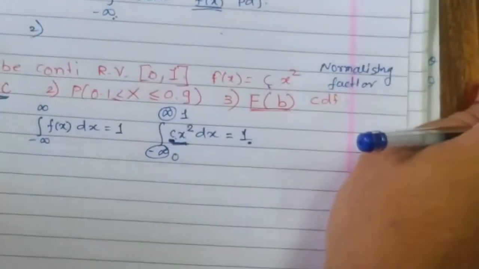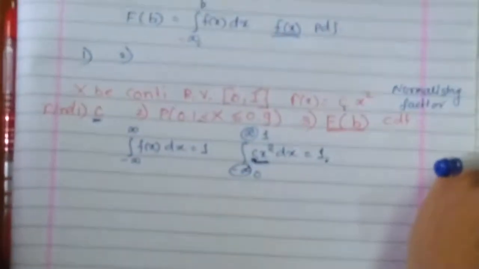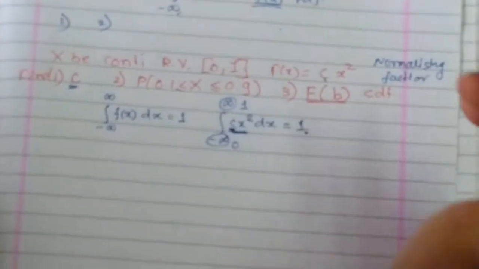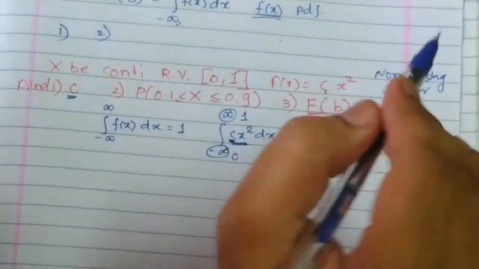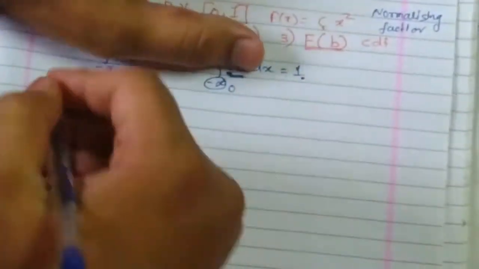Sometimes in the examination you may get a question: X is a continuous random variable, f of x is equal to c x square like this, find the normalizing factor. It becomes a confusion. Why is there a confusion? Normalizing factor is just a word. They are not saying find c. But the case is, c is called a normalizing factor. Just remember this one.